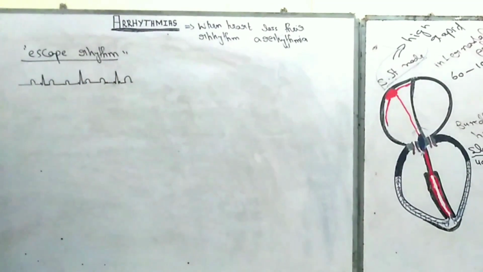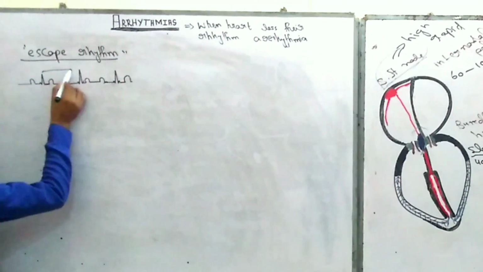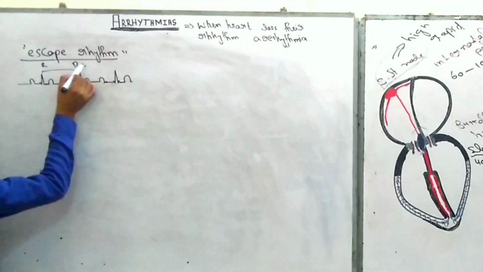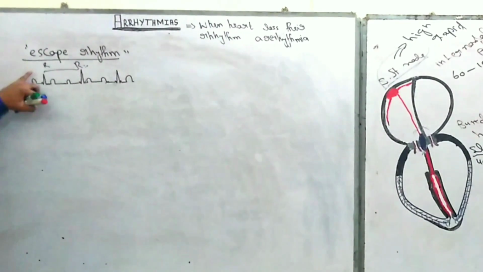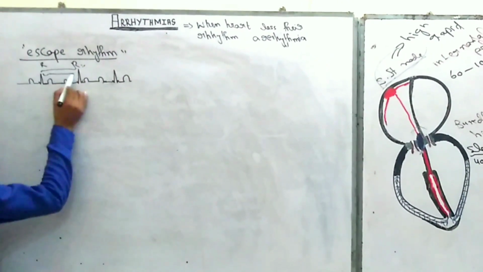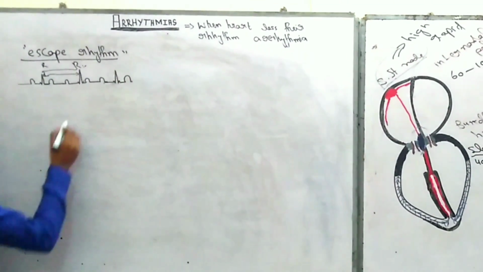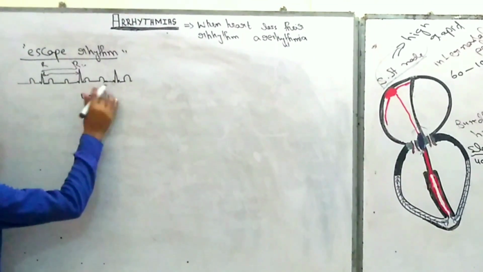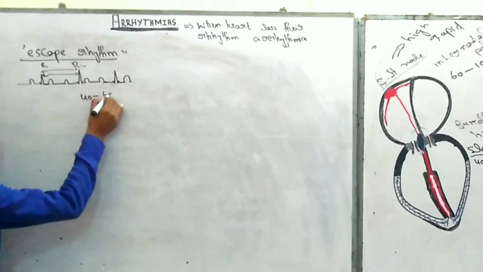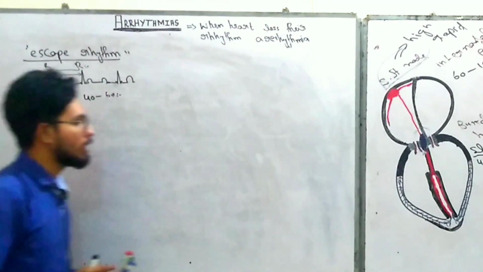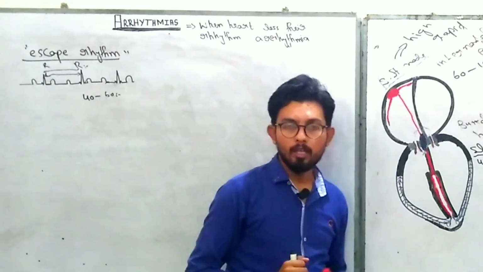What we really find in the ECG is that the R to R distance, which normally tells you about the heart rate, is increased. The time period between the R to R interval is increased, and that's why it shows the heart rate is decreased, about 40 to 60. I think you understand the concept of escape rhythm.